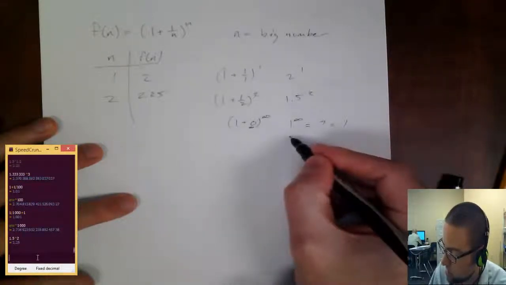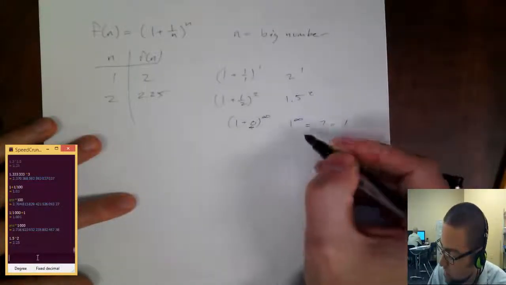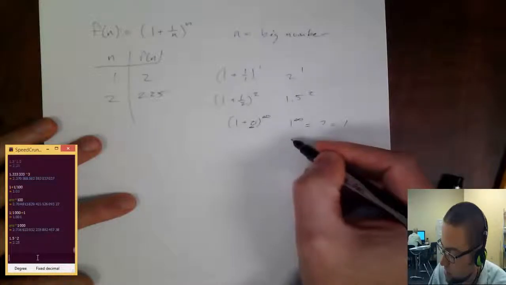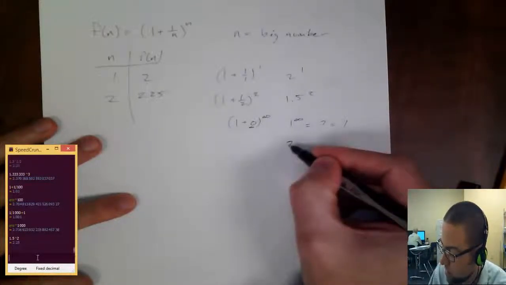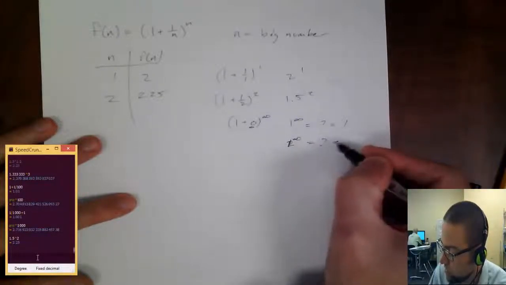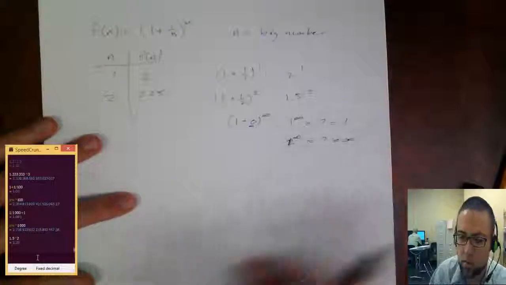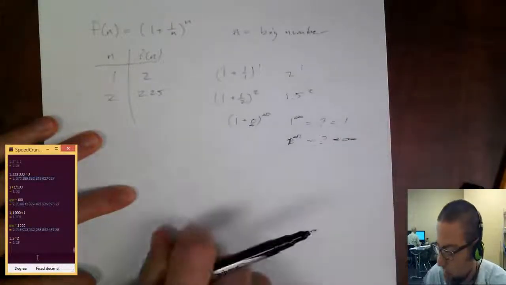If it's some number multiplied times itself a bunch of times, like if I took 2 times itself a bunch of times, it's going to get to be a really big number, right? So is this 1 to the infinity? Is it equal to infinity? Where do you think it's going to land up? Is it going to be 1 or infinity?